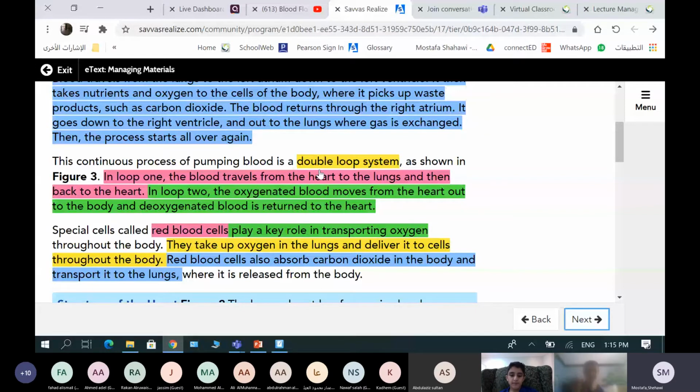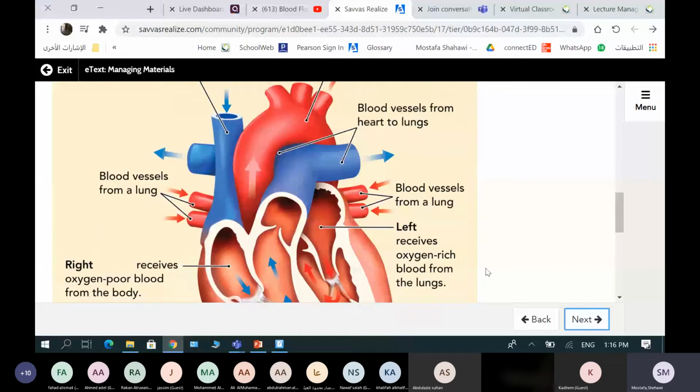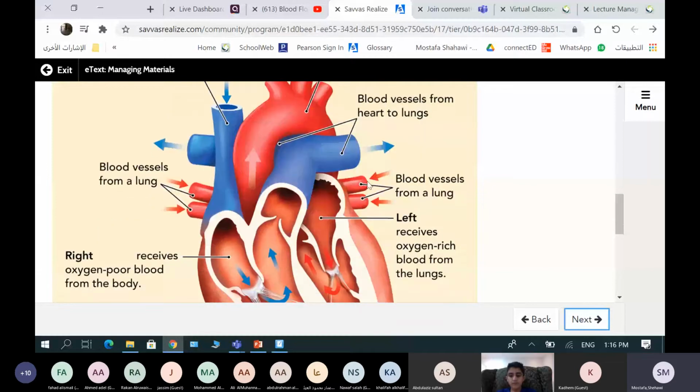Okay, guys? So this is the first loop. The blood will exchange from deoxygenated, blue, into oxygenated, red. Then it will come back again to the heart and enter the heart through the pulmonary veins.